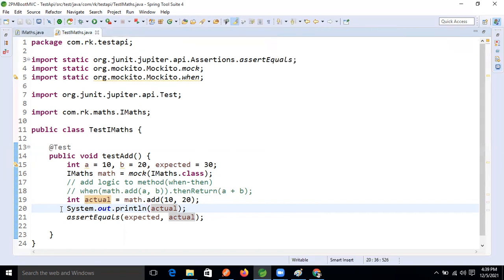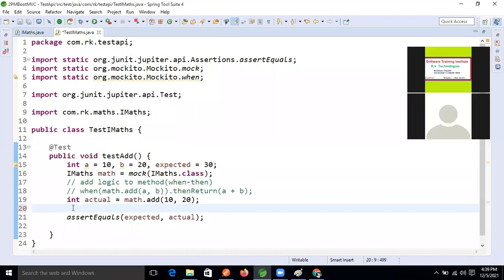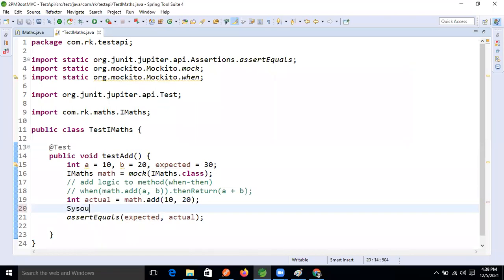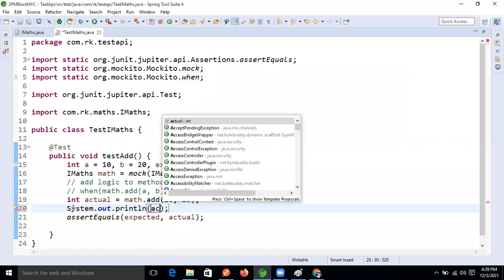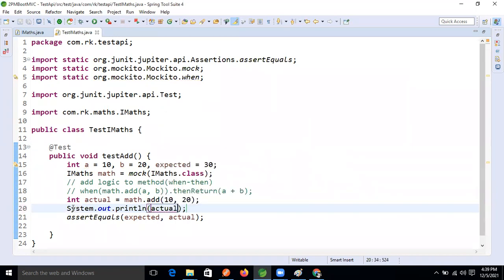So this one I want to show it, guys. My intention is not to explain this one. One minute, I want to show this one only. Sysout of actual. What is the actual data that is coming? I want to show that. So 0 is coming, right?